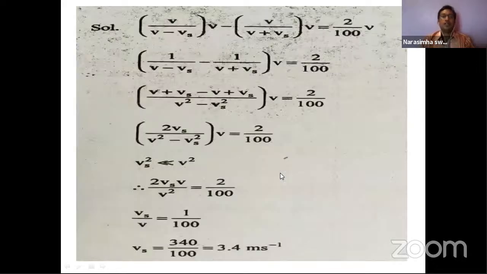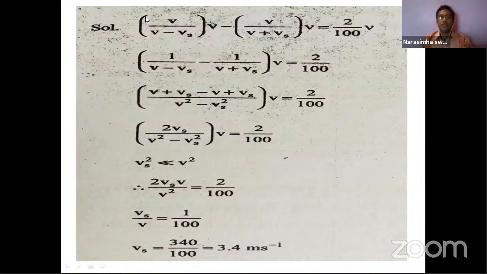One is coming closer, another one is moving away. Approach and moving away. Then one is V by V minus Vs into mu, and the other is V by V plus Vs into mu. That is equal to the ratio, 2 by 100 to the initial, that is 2%.